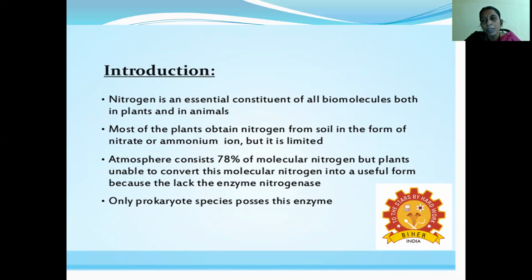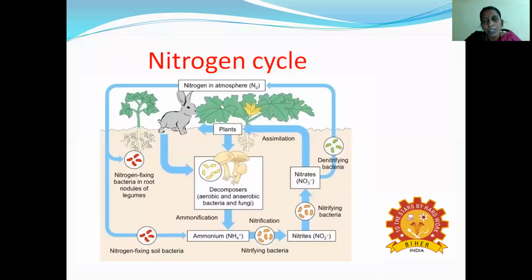Why? Because a specific enzyme is lacking in plants. Which enzyme? The nitrogenase enzyme. This nitrogenase enzyme is totally absent in plants. Only prokaryotes, that is, bacteria, possess the enzyme, and they are available in the soil. So nitrogen fixation is carried out with the help of bacteria, and the nitrogen can be converted into nitrate.